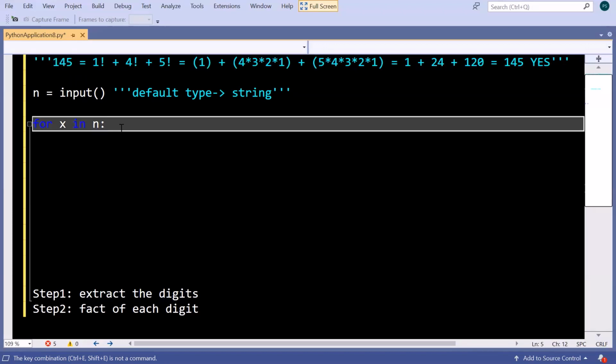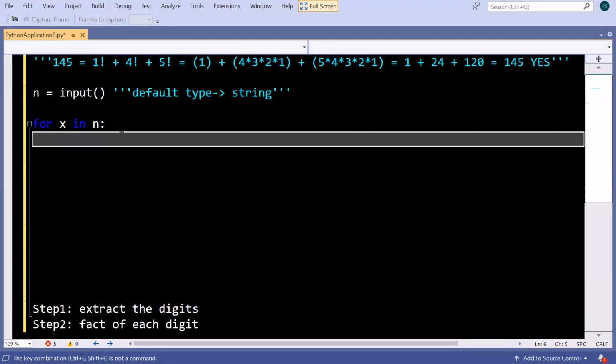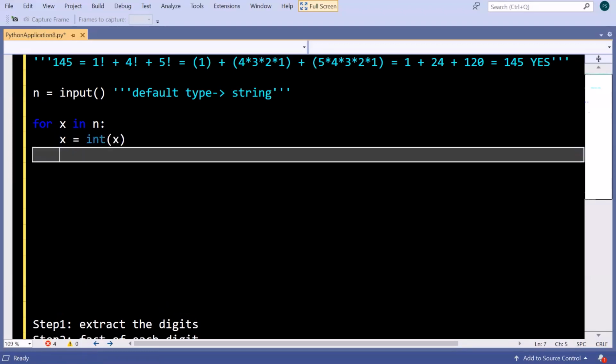So when it is written for x in n, in the first iteration we will get the value 1 in x. From now on, since we have to use it as an integer data type only, I have converted it into an integer.